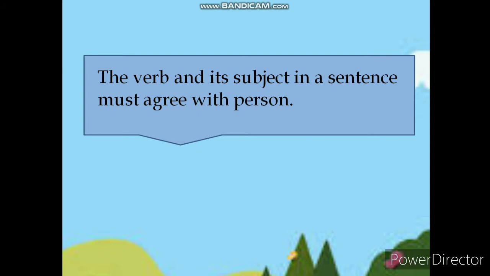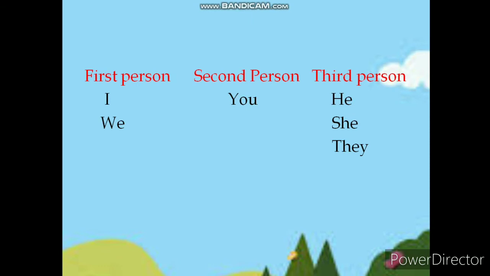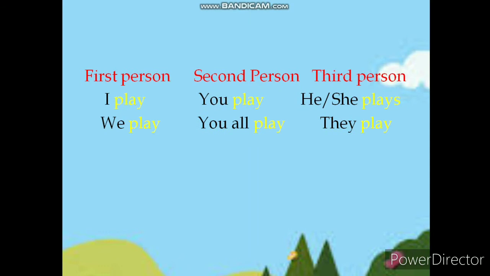The verb and its subject in a sentence must agree with person. The three categories of person are first person, second person, and third person. Here are the three categories of person. Observe the verb that agrees with each. I play.